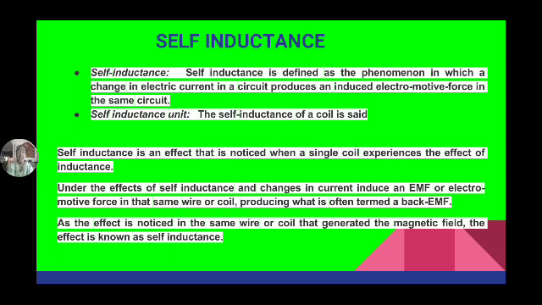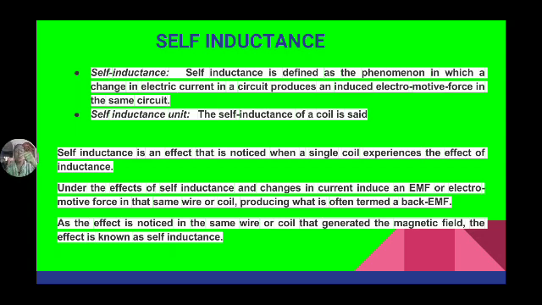Now we will discuss the concept of self-inductance and the concept of mutual inductance. So now let me discuss. See, this is the coil. We are giving the supply. Now current is passing.